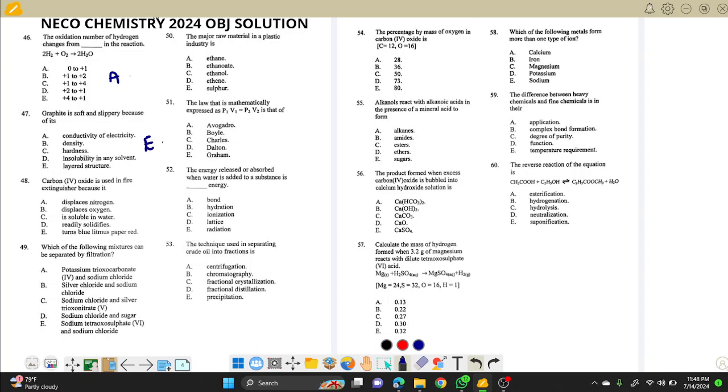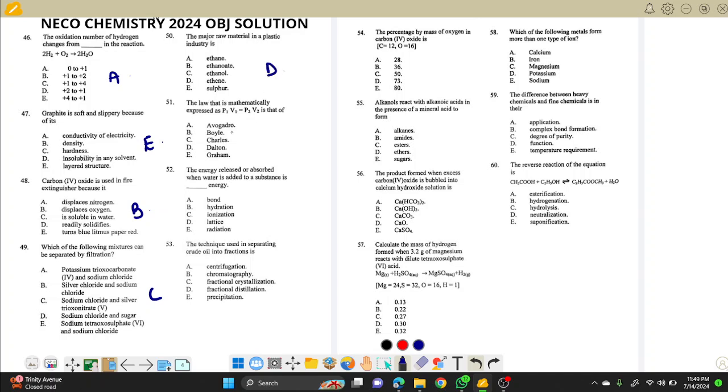Carbon IV oxide is used in fire extinguishers because it displaces oxygen. Pick B here. Which of the following mixtures can be separated by filtration? Make sure they are not soluble salts. Pick C here. The major raw material in the plastic industry is ethene. Guys, note that. D is correct here.